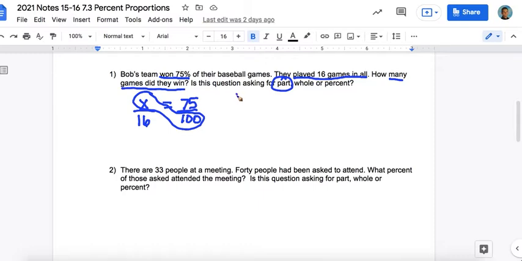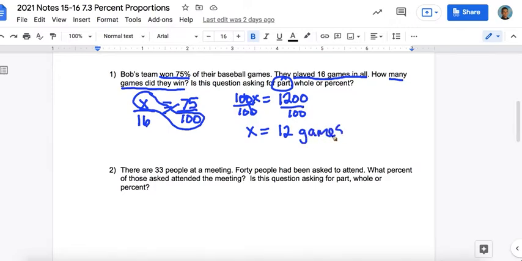So 100 times X is 100X. 75 times 16 is 1200. And the opposite of multiplication is division. So we're going to divide both sides by 100. And the answer, of course, is 12 games.